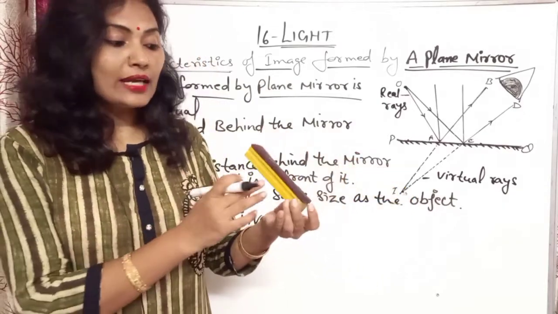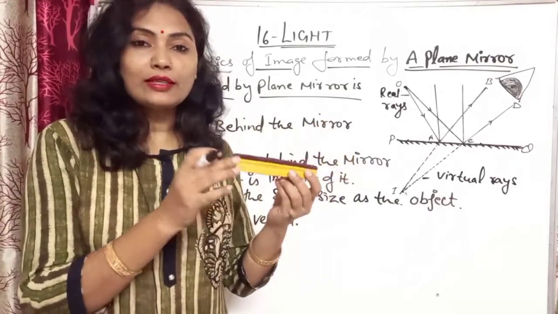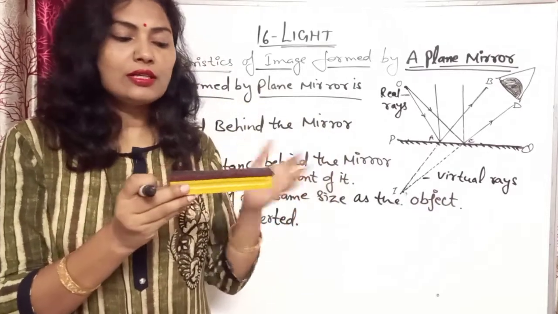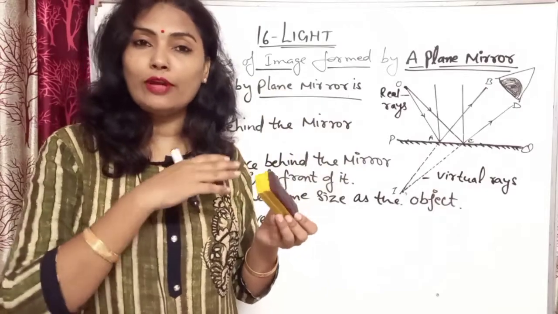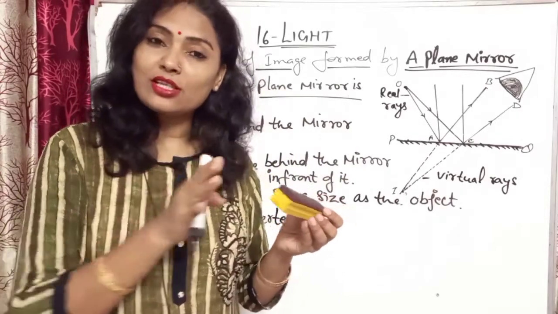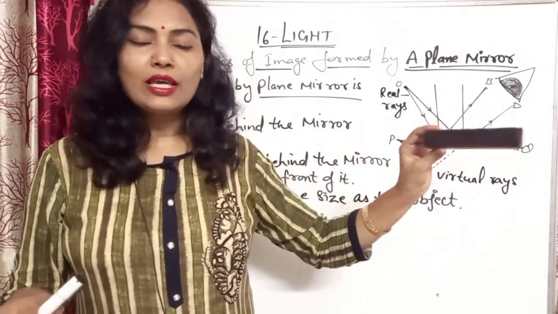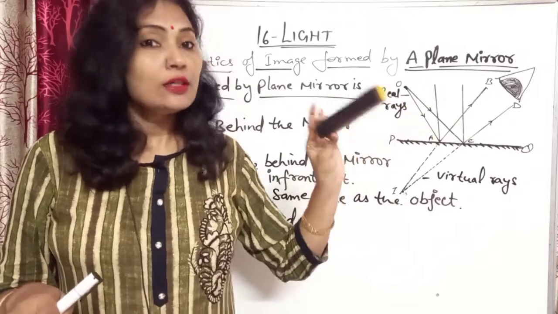Because the ray of light is reflected by this duster and it will be reflected back in every direction. It does not mean the ray of light will be reflected back only in the same direction. It will be reflected in all directions. That's why it is visible from every part of the room.